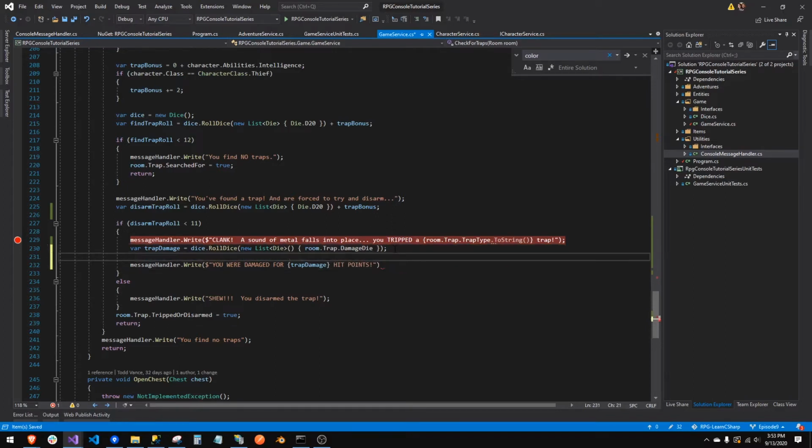So var, no, we don't have to do that. Yeah, I want to hold this. Let's say new HP, hit points equals character, because we have the character in here, dot hit points minus trap damage. You now have hit points.